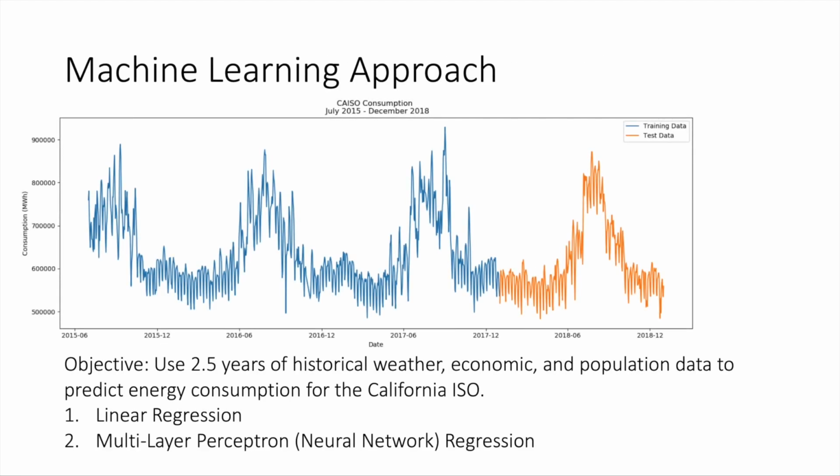The goal of this project was to use 2.5 years of historical weather, economic, and population data to predict energy consumption for the California Independent System Operator. We used two machine learning approaches, a linear regression model and a multi-layer perceptron regression model.